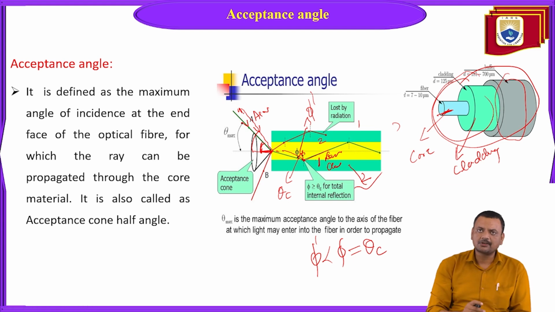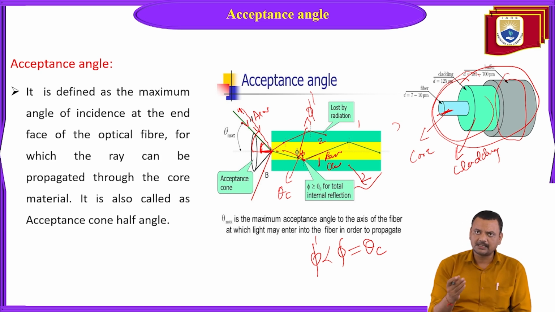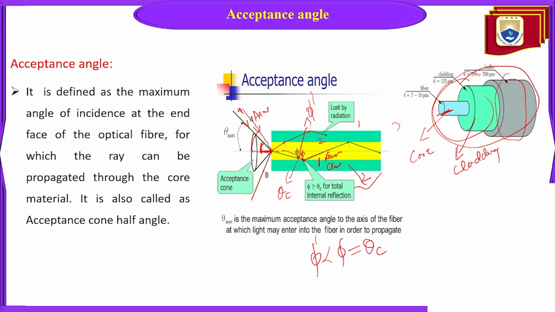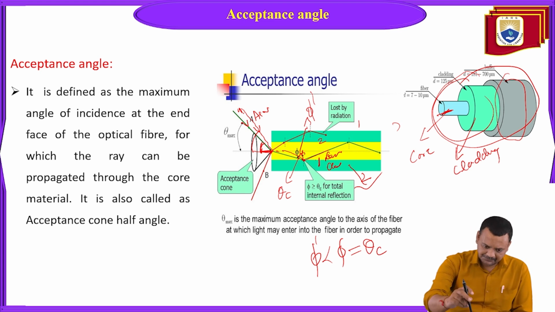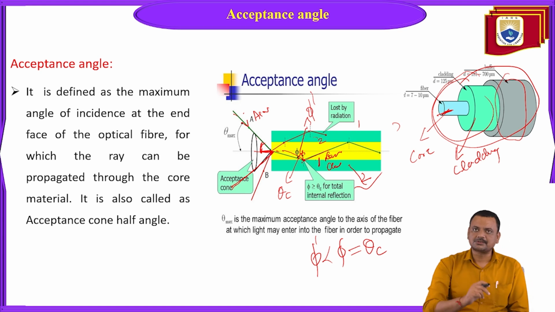Why? Because this incident ray is not launching at the critical angle. It is less than the critical angle. If it launches beyond the critical angle, or at least at the critical angle, it will go for total internal reflection. So this is one ray for this surface. Now a similar case you can imagine for this second surface. So this is a kind of triangle you can imagine for two surfaces.